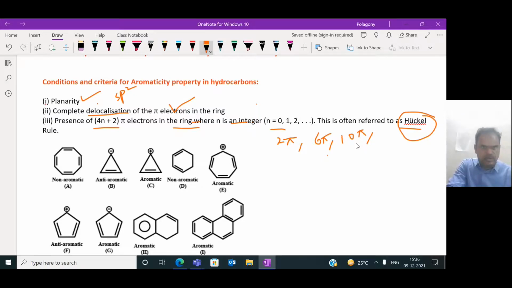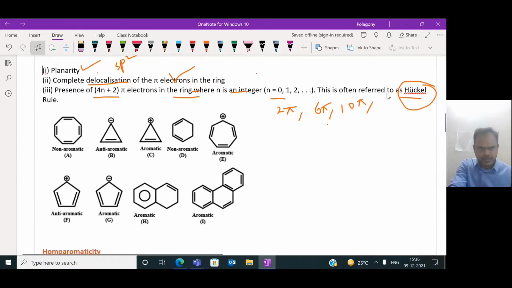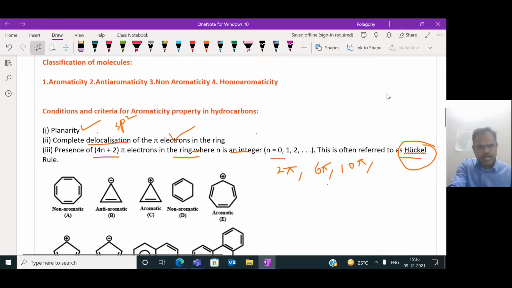That is aromatic nature. Do all hydrocarbons exhibit aromaticity? No. Some molecules have non-aromatic nature, some have homoaromatic nature, and some have anti-aromatic nature.